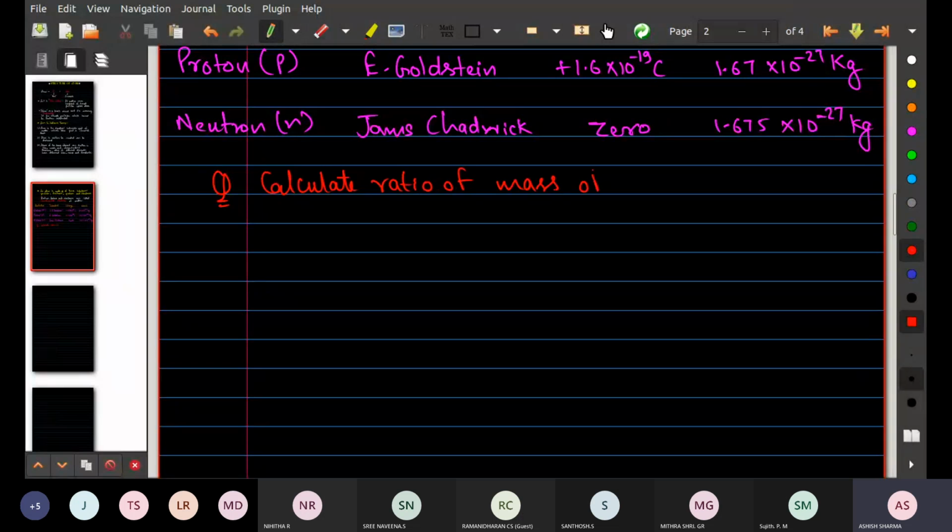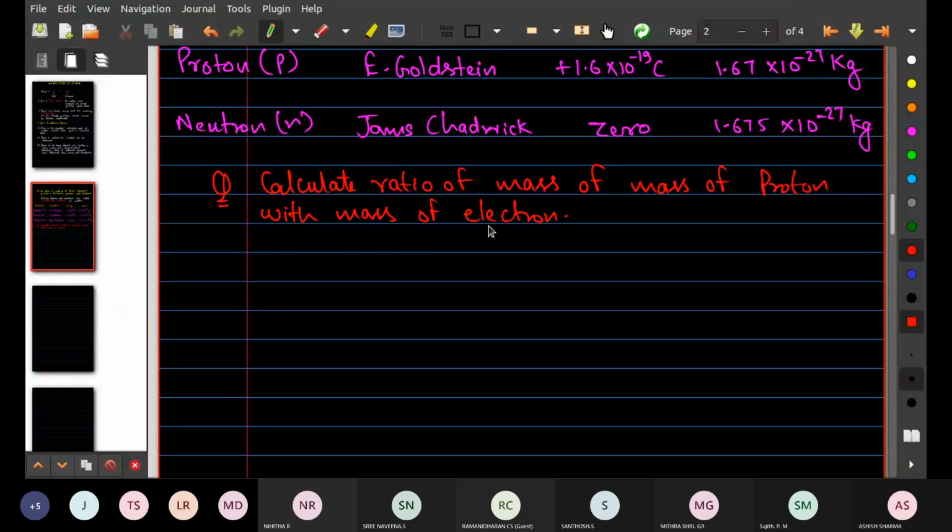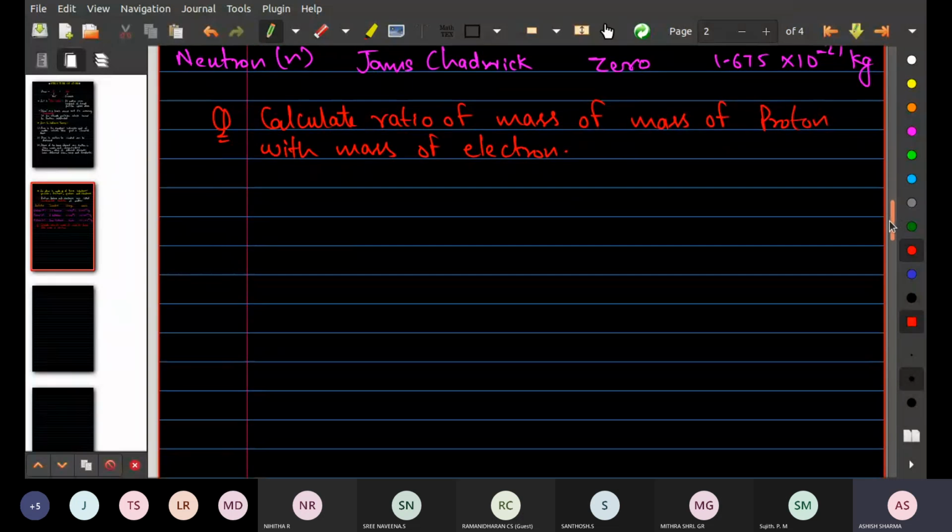Calculate the ratio of mass of proton with mass of electron. You need to calculate it. Just do this.